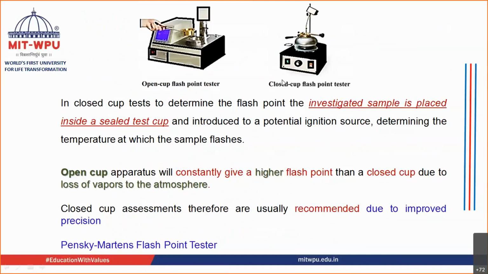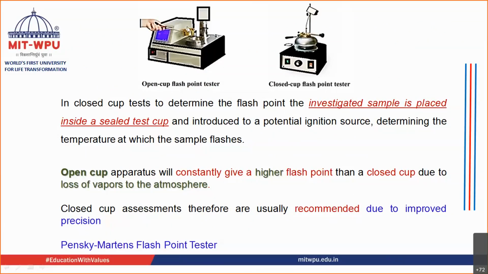You have another method whereby the cup is getting closed, so that is known as the closed cup flash point tester. Now usually you will see that open cup gives a flash point which is higher, okay, than the closed cup.